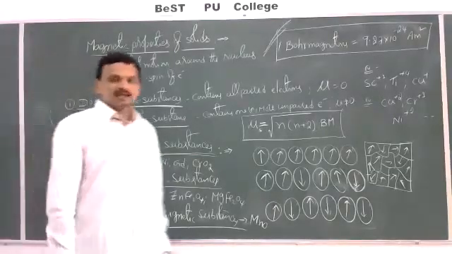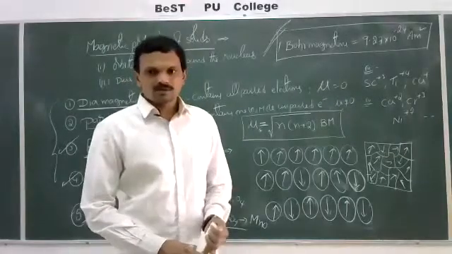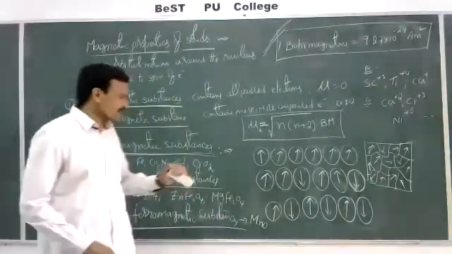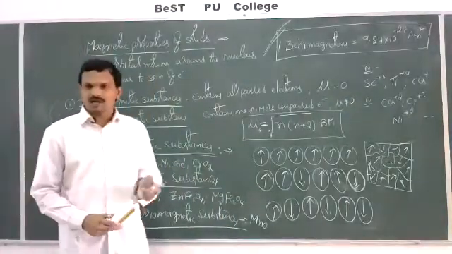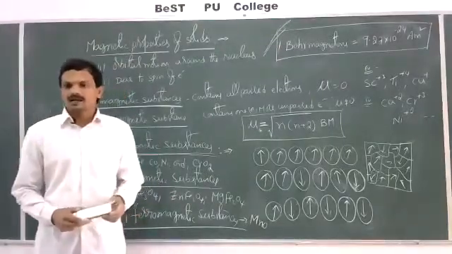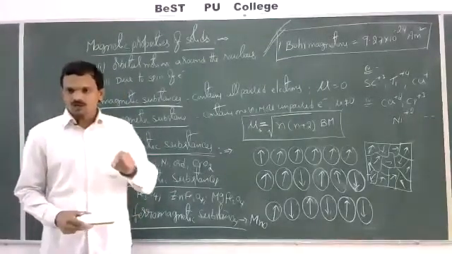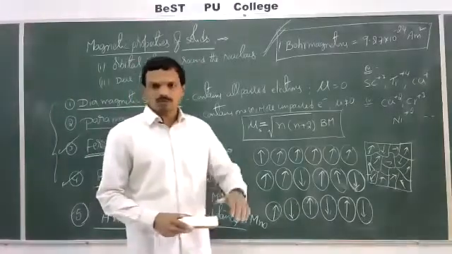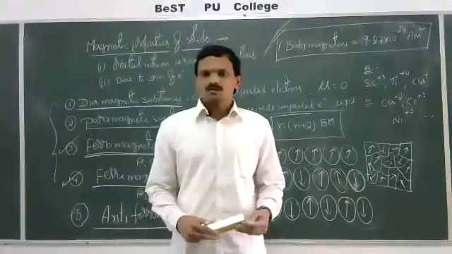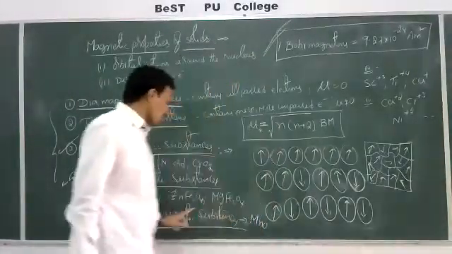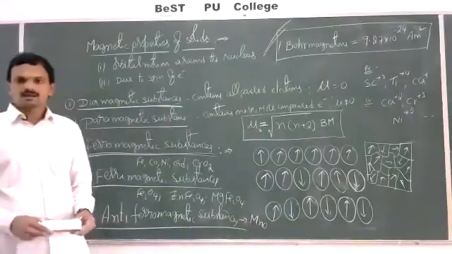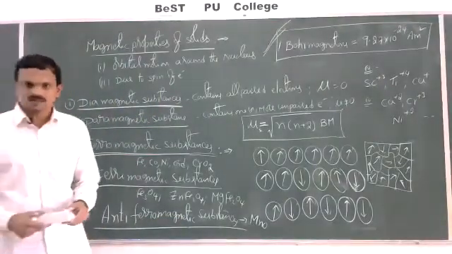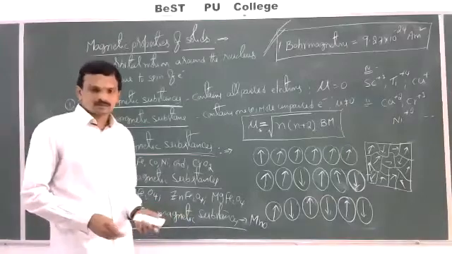And antiferromagnetic substances are those in which the magnetic domains are aligned in parallel and anti-parallel directions in equal numbers and possess no net magnetic moment. Example, manganese oxide, MnO, can act as an antiferromagnetic substance.